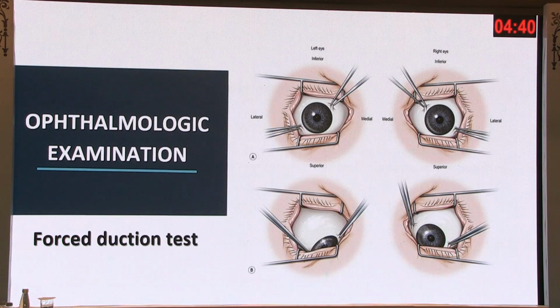And sometimes if we take the patient immediately, we do a force duction test, wherein you grasp the conjunctiva close to the limbus with a non-toothed forceps, and you do exactly the same movements which you were trying to do earlier, but here you're holding with an instrument and trying to see whether there is any mechanical tethering.